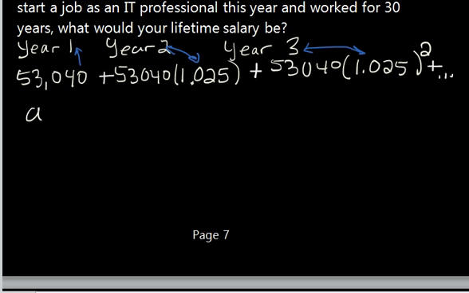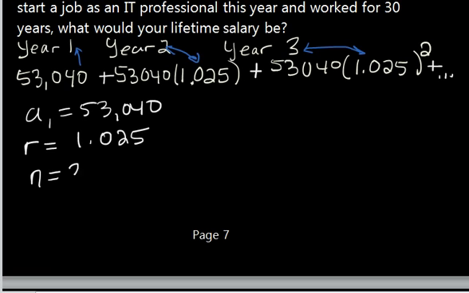So we have our A sub 1, our starting point of your base salary, and r is our wage increase, 1.025. We have to have that 1 there, by the way. And n is 30. We are trying to find what our value is after 30 years of working.